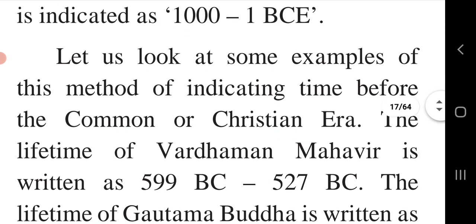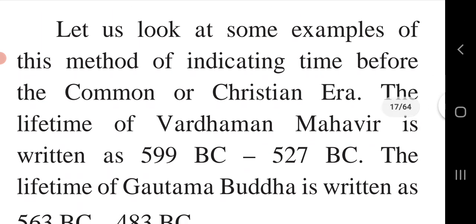Let us look at some examples of this method of indicating time before the Common Era or Christian Era. The lifetime of Vardhaman Mahavir is written as 599 BC to 527 BC, which means 599 before Christ and 527 before Christ.